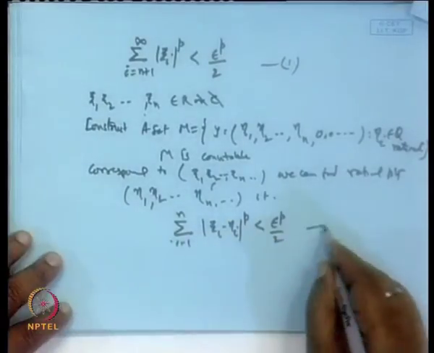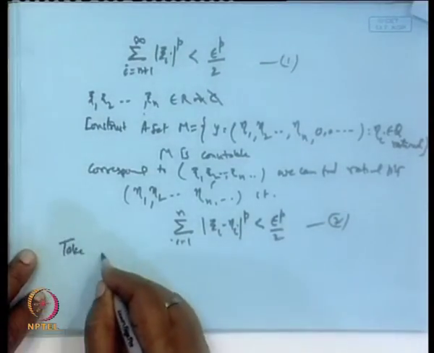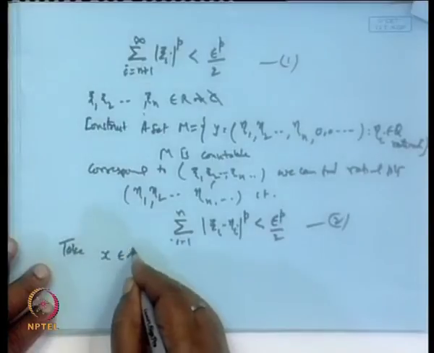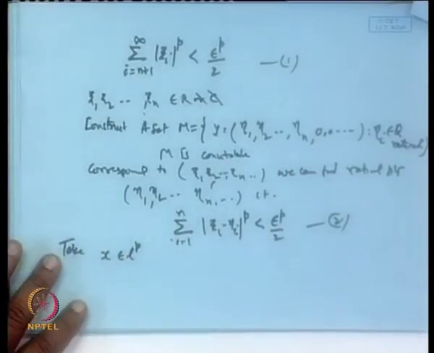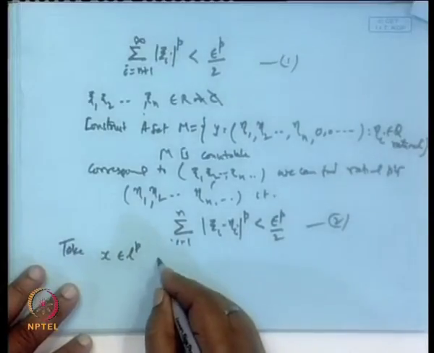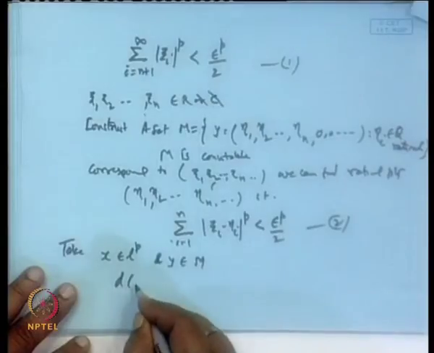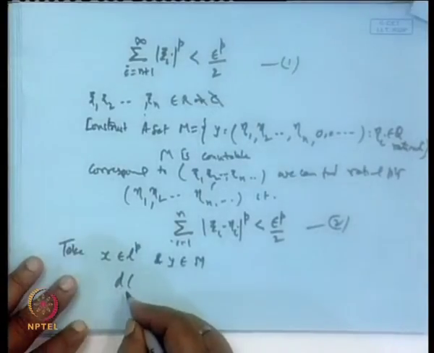Okay. Now, take any point x. Choose any point x belonging to LP. Then corresponding to this, find the y, and y belongs to M. So, what is dp of x, y?